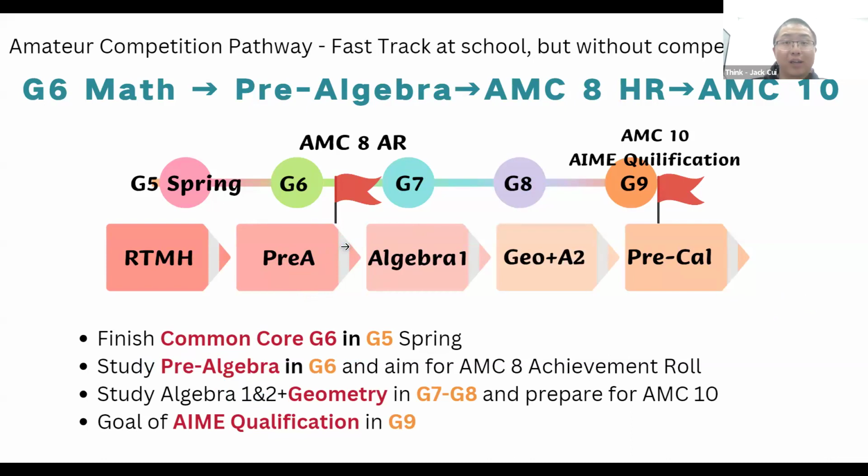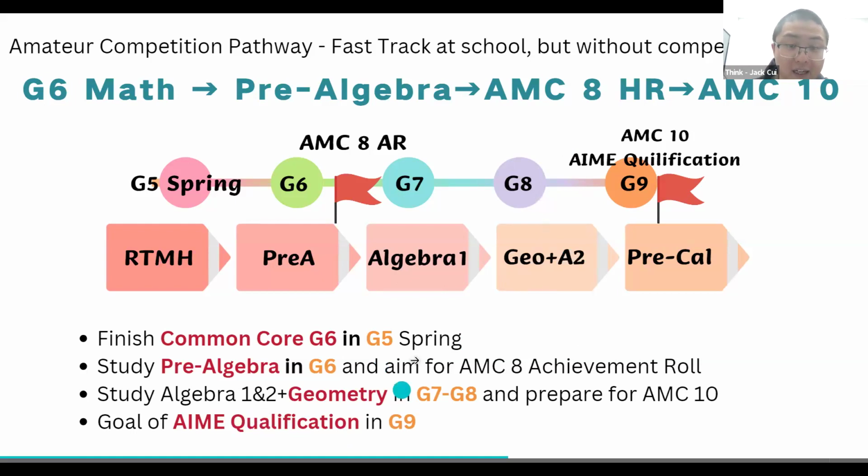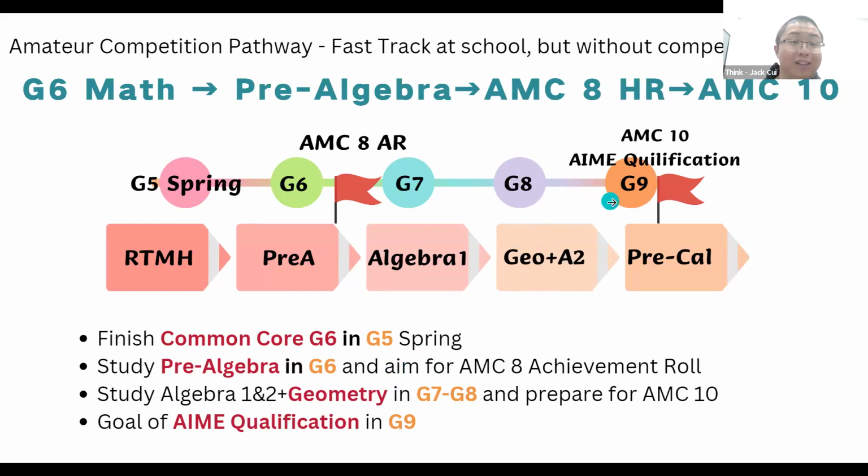But at the point when they finish that study, they're not mature enough, right? So they need to get further training in the Algebra 1 stage. Then they are going to be ready for the AMC8, and eventually, 2 years later, ready for the honor roll for the AMC8. Meanwhile, Algebra 1 and geometry will be the AMC10 topics. While they are concluding the AMC8, they start studying the AMC10. And then finally, after studying Algebra 1, Geometry, and Algebra 2, they will be ready for their final